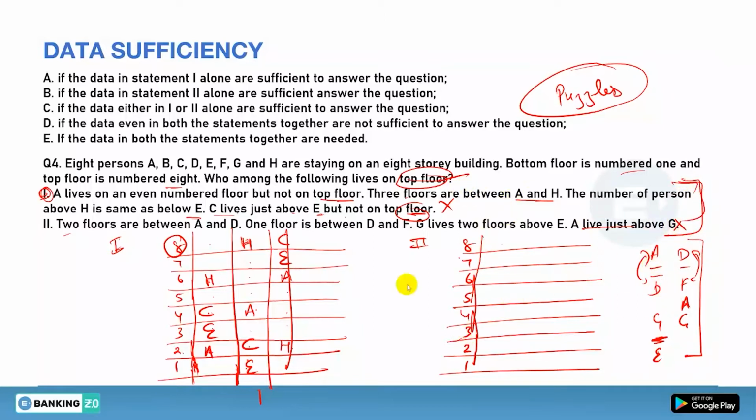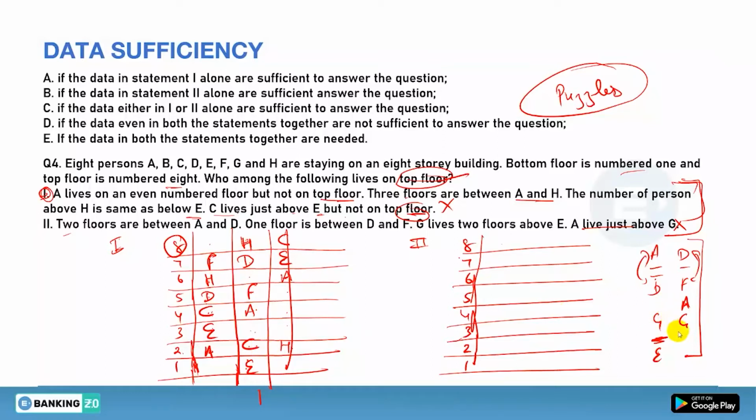So you have to take this information now here. Between A and D, actually there are two persons. So if A is here, leaving 2, D will come here. In this case, 1, 2, D will not be here. So 1, 2, D will come here. Yes or no? Now between D and F, there is one person. So if D is here, leaving 1, F is not possible here. So F will come here. In this case, leaving 1, F will come here. Yes or no? Done.